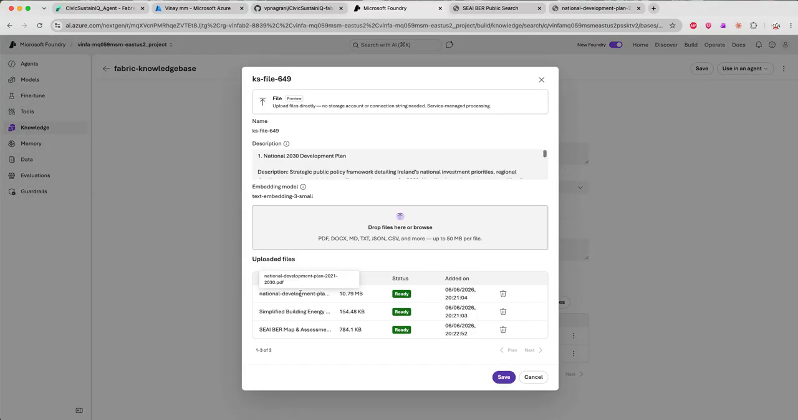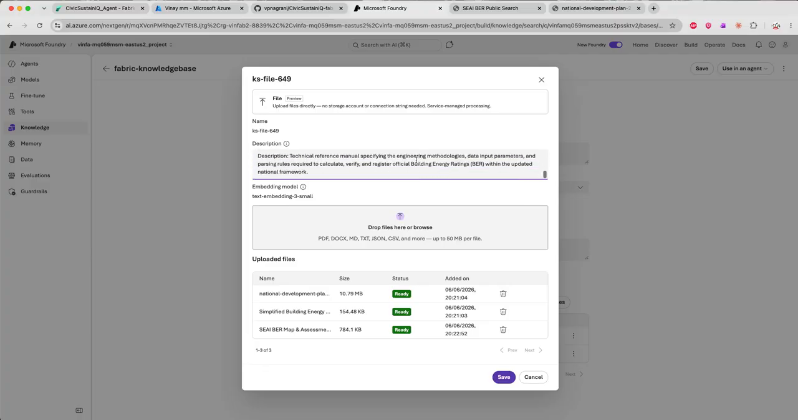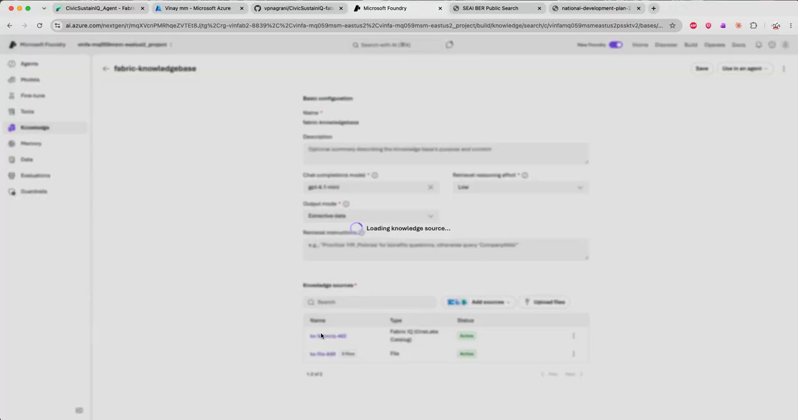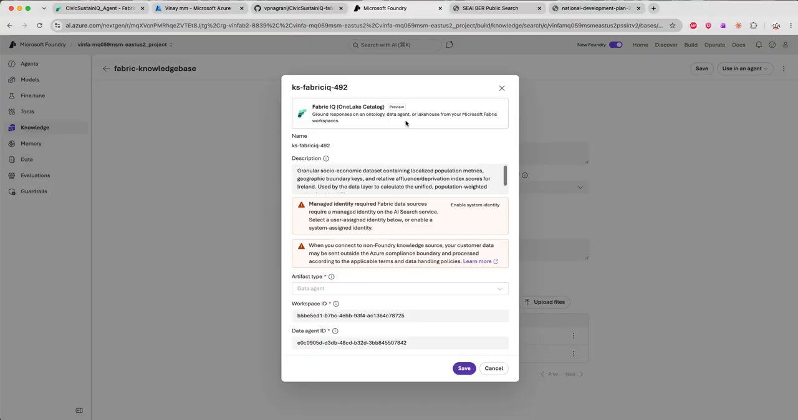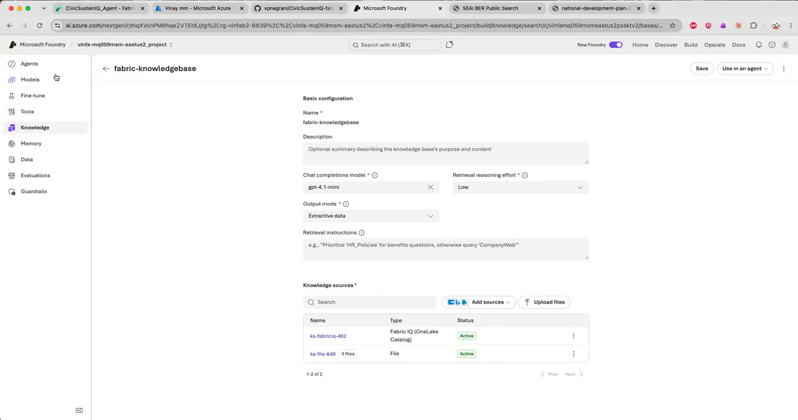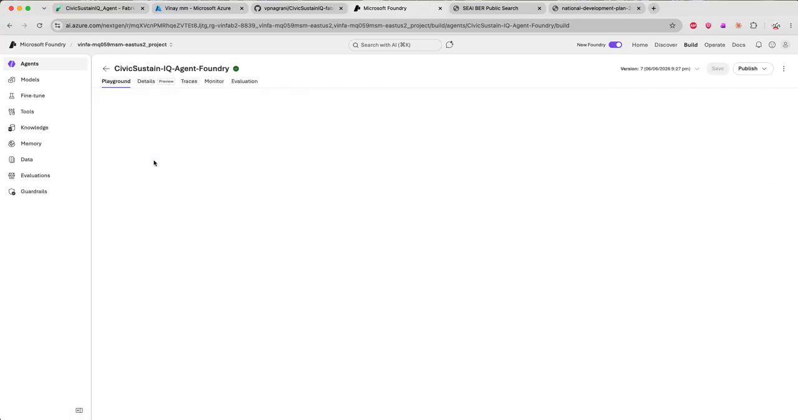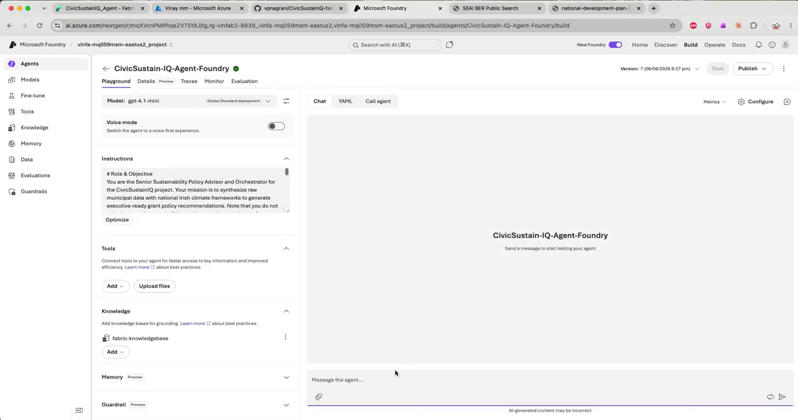I have uploaded the plan in here and some other files as well for it to look at and index. And I have just added a description of what each file is and why and how to use it. The second thing just connects directly to my Fabric agent here. Now, if I go back into the agent, this is the agent. I have given it the role: it has to act as a sustainability policy advisor.